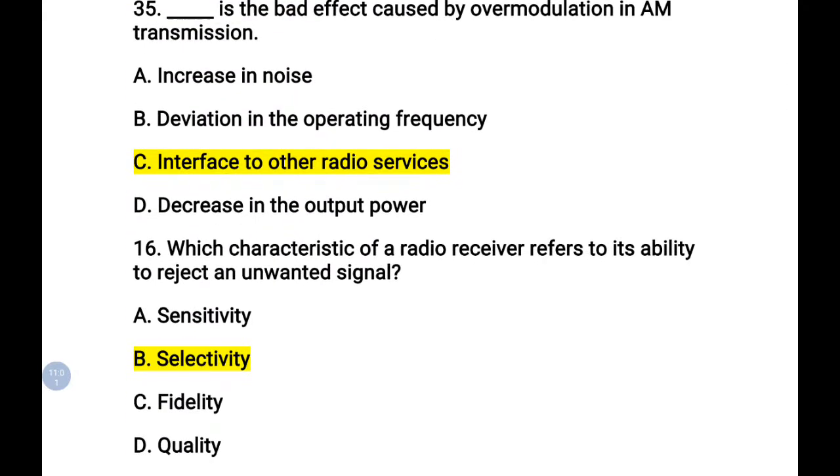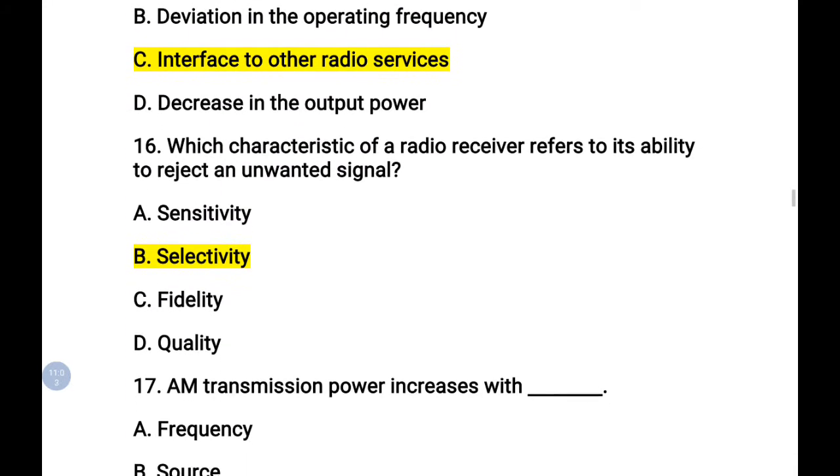And the next question is: which characteristic of radio receiver refers to its ability to reject an unwanted signal? Selecting a particular signal and rejecting all others. Correct? So the characteristic is selectivity. Because this is happening in a tuned receiver, the receiver has to particularly select one signal and reject all other signals. So it is selectivity.